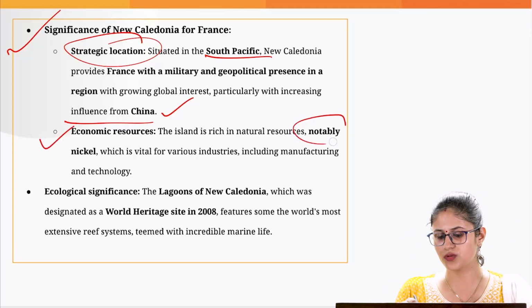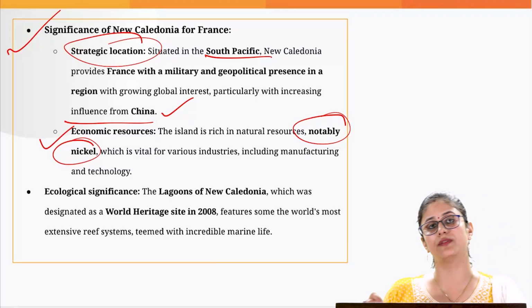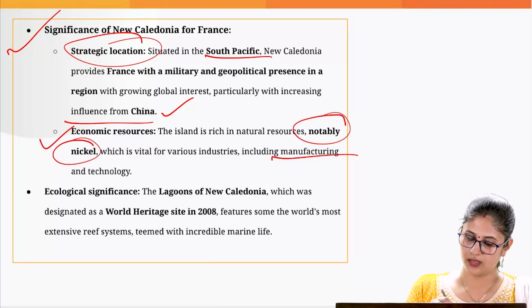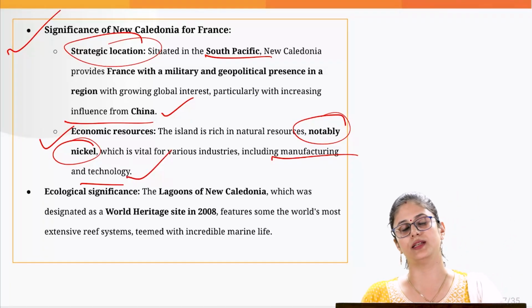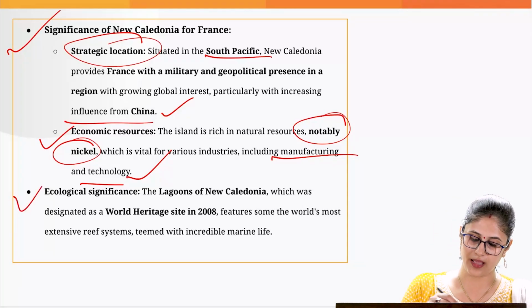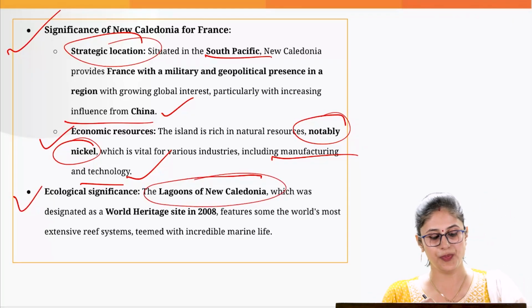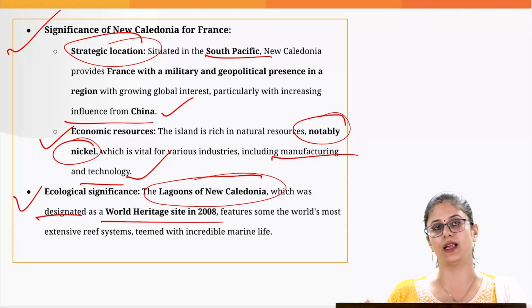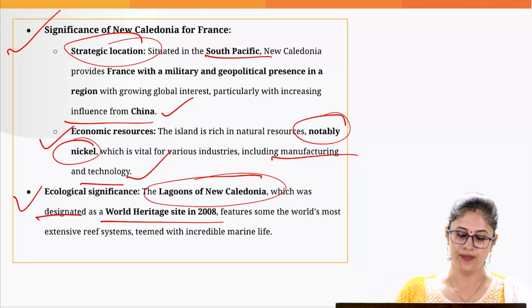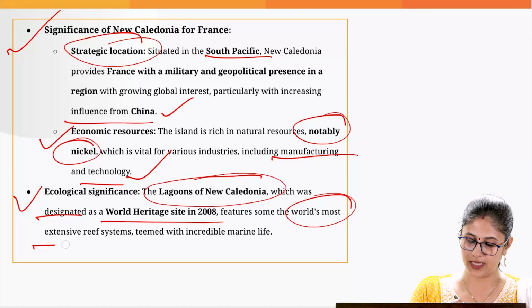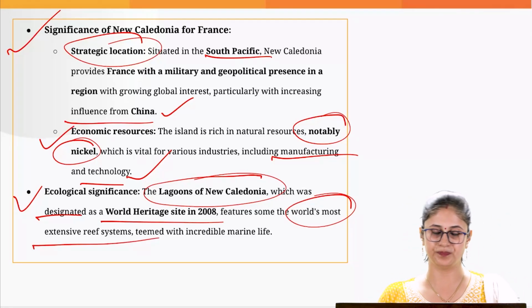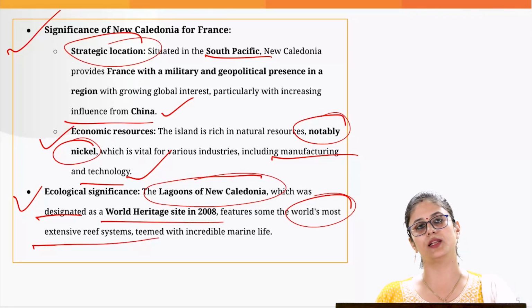This region also has higher deposits of nickel, which is needed for manufacturing industries. And it has ecological significance because the lagoons of New Caledonia were designated as a World Heritage Site in 2008, as the area has an extensive reef system. That's all that we need to know with regard to this topic.